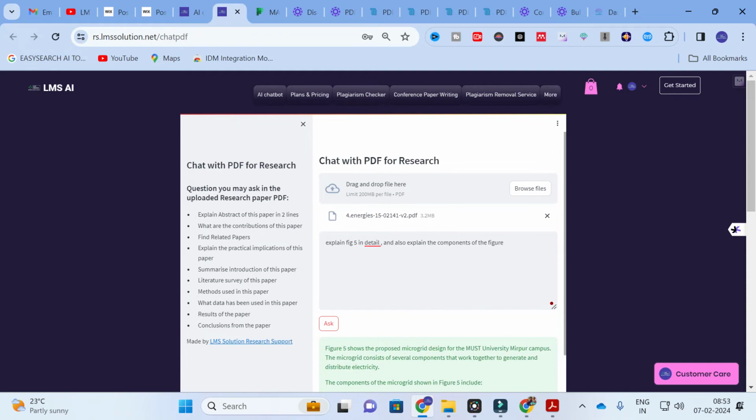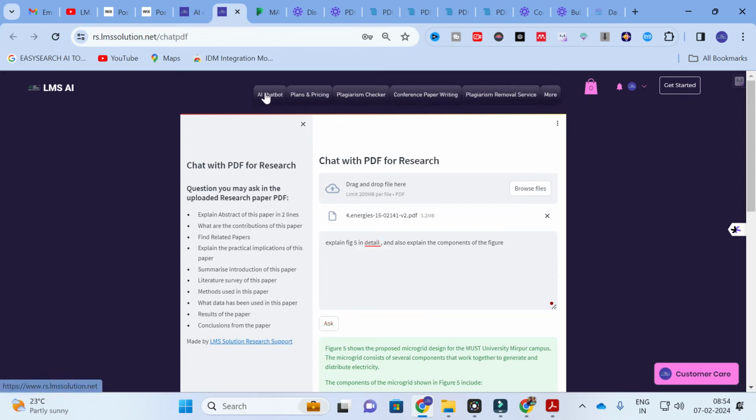Don't forget to check this chat with PDF and explore this option. Many of you often use it only to check the possible theoretical questions, or you can ask any theoretical questions only. But you can analyze your pictures also in our AI tool. Make use of this option to make your literature survey very strong. If you are impressed with a flowchart in any of your reference papers, you can get the algorithm of that particular flowchart in minutes, or the explanation of any block diagram in minutes. So you can make use of this option.